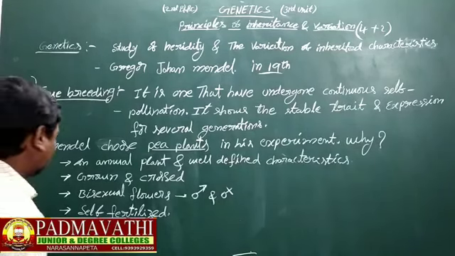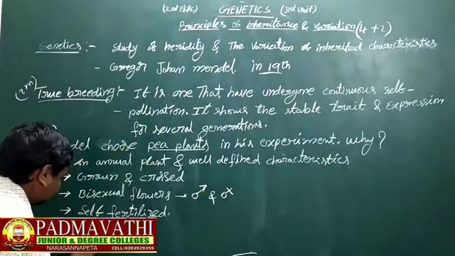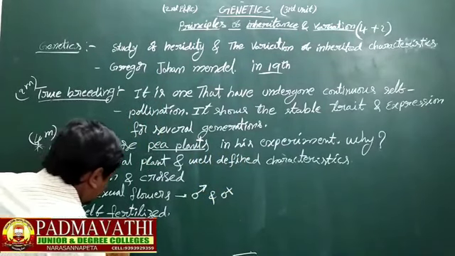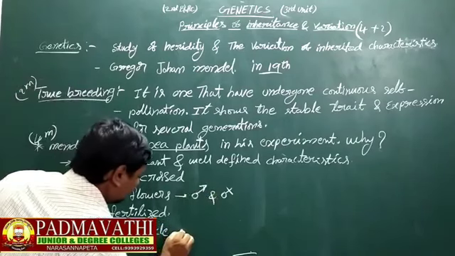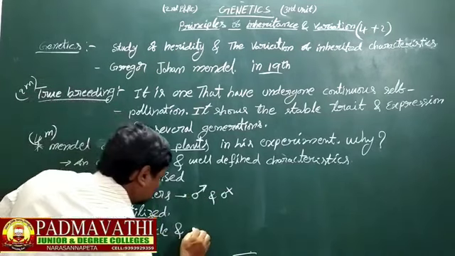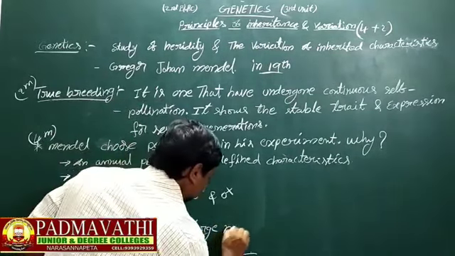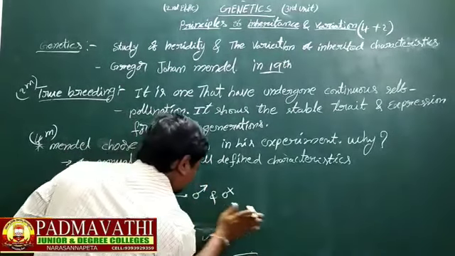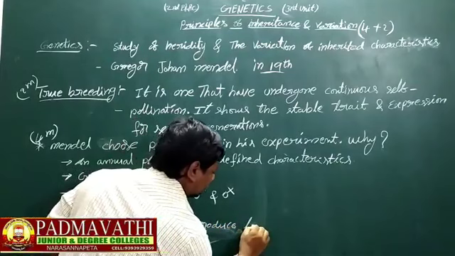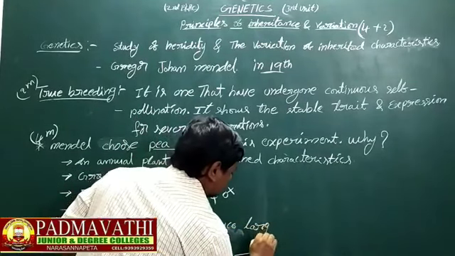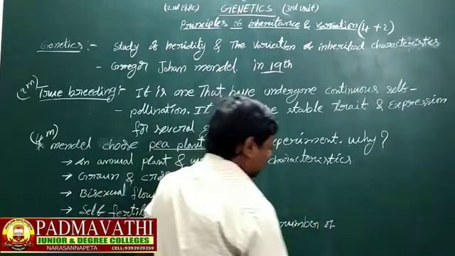Next one, pea plants have a short life cycle and produce a large number of offsprings.